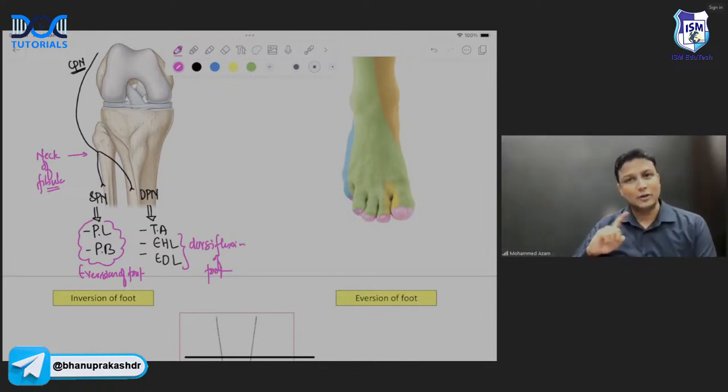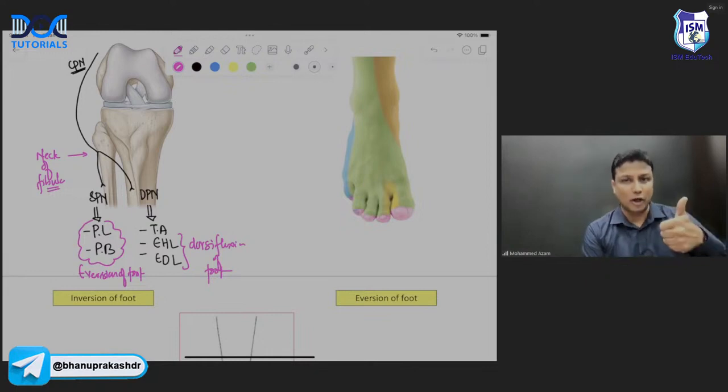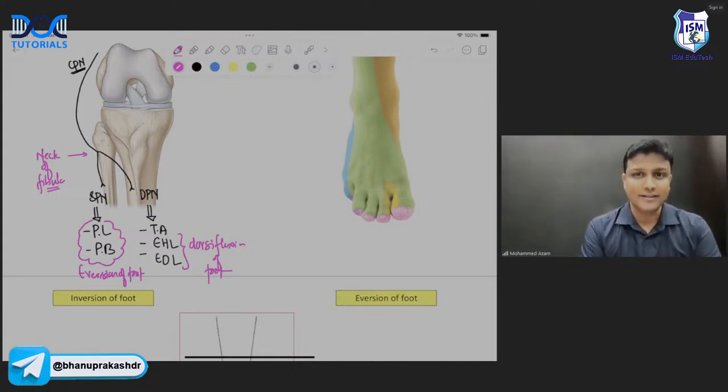Superficial peroneal nerve is supplying the lateral compartment. In the lateral compartment, you have two muscles, peroneus longus and peroneus brevis, and they help in eversion of the foot. In the anterior compartment, you have the tibialis anterior, extensor hallucis longus, extensor digitorum longus, and they help in dorsiflexion of the foot, sir. Dorsiflexion of the foot.